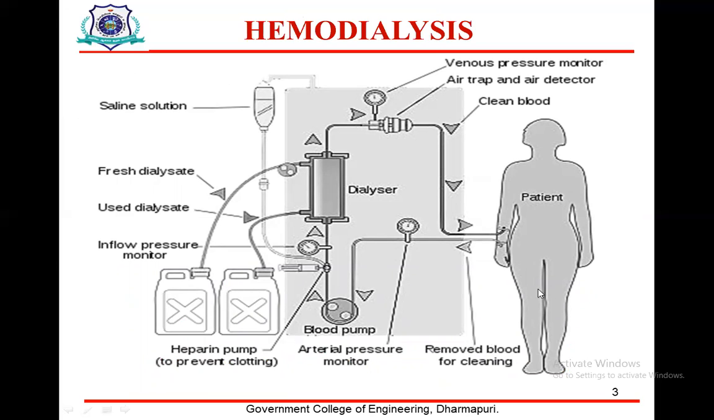hemodialysis method: the blood is taken from the patient, and the pressure is measured by the arterial pressure monitor, which measures the pressure of the blood. There is a blood pump. The blood will be given to a dialyzer, that is the instrument.